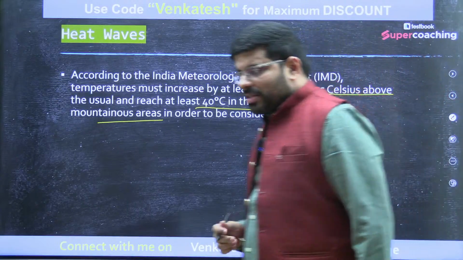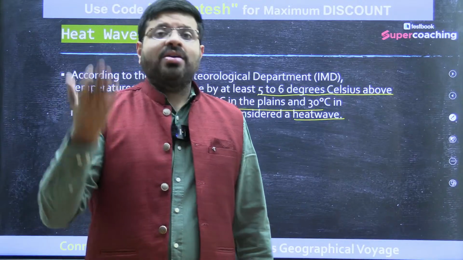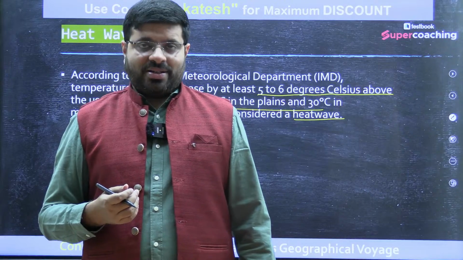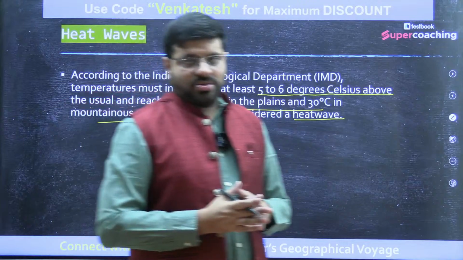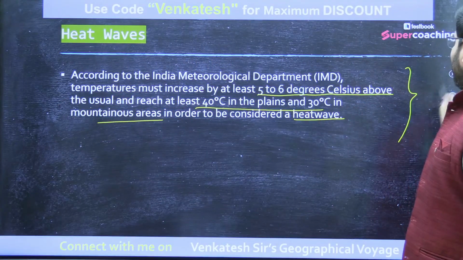Say for regions like the Himalayan terrain, 32, 33 you can consider as a heat wave. You cannot consider the same when you are from the coastal land, especially when you are coming from South India, in a plain region, or else the Ganga plains. For that you have to go beyond 40 degrees Celsius. So there are different criteria.